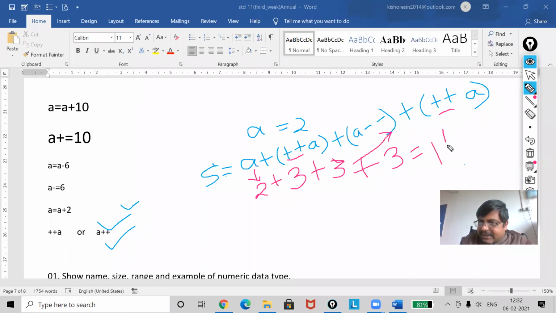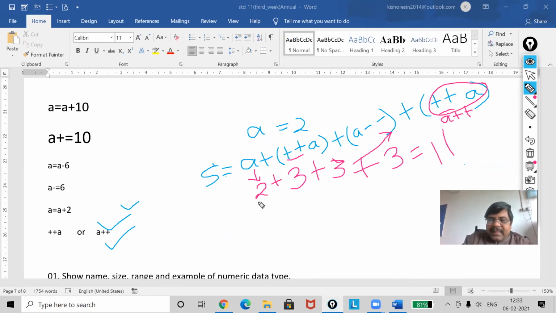But if there is one change, my dear, instead of this, if I had written A++, then my result will be different.